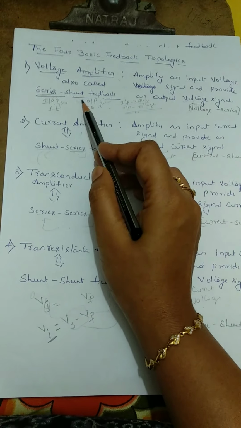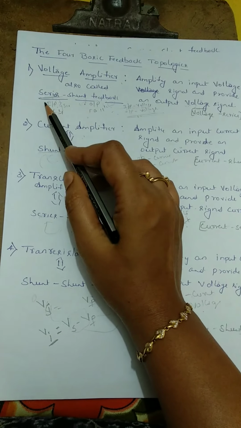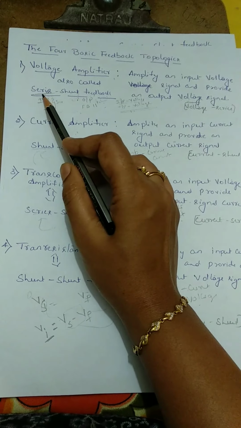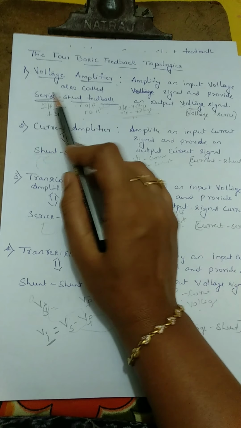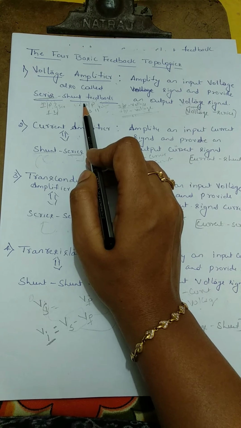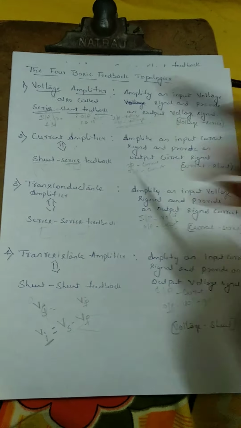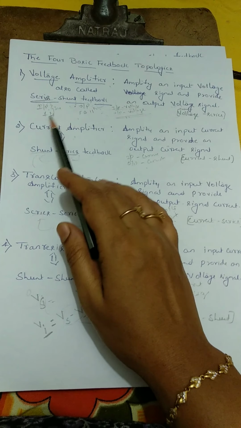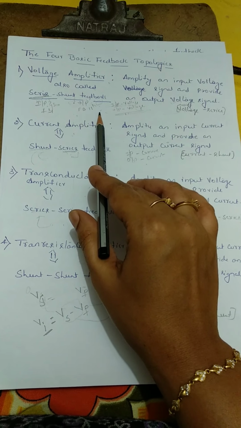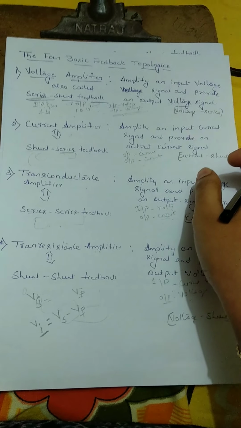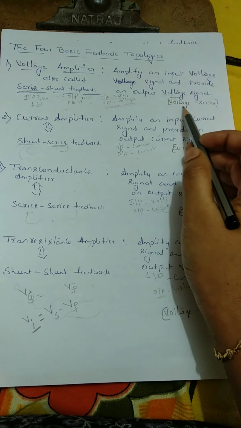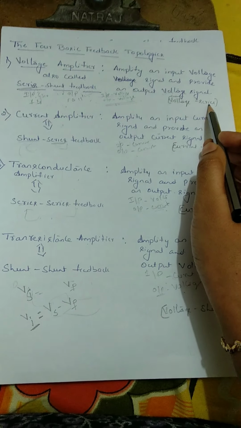Shunt means parallel. Here the input to feedback connection is series. The first word refers to the input side, the second to the output side connection. This voltage amplifier is also called series shunt feedback, and it is also called voltage series feedback.